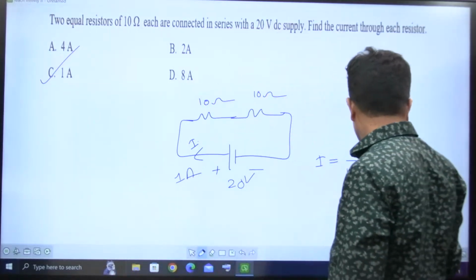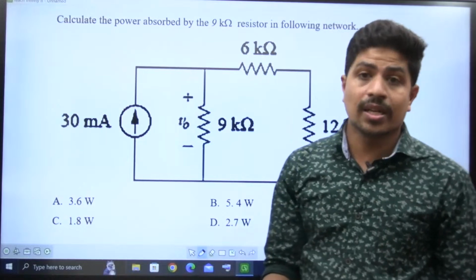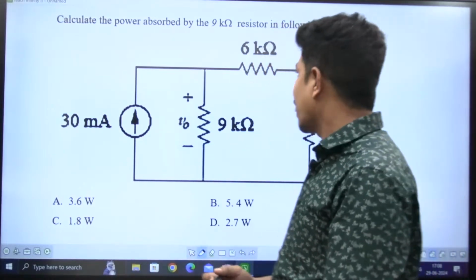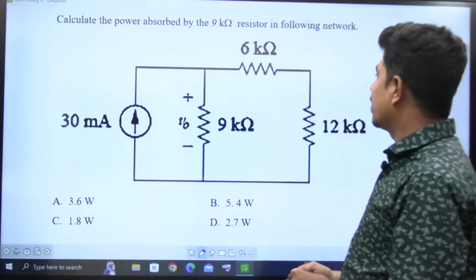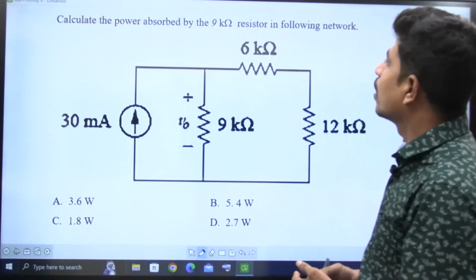That much easy the question is. Next, this is also a previously asked question in the HPCL examination. I don't remember in which year it was asked, maybe in 2021 or 2022 or 2023. Please read it.